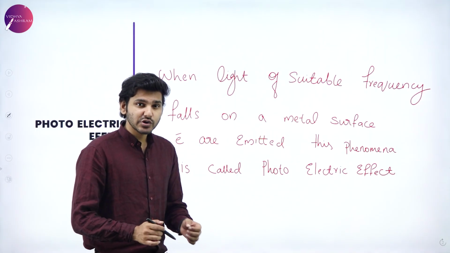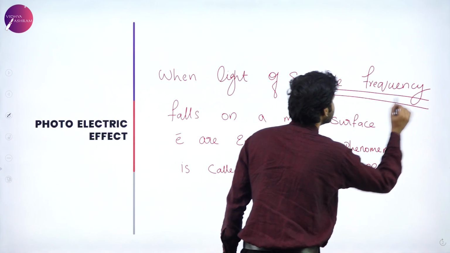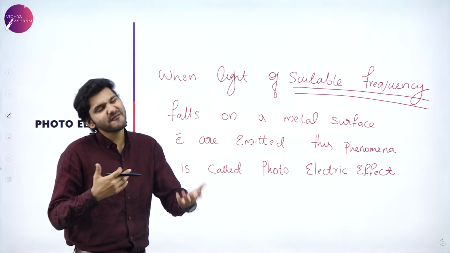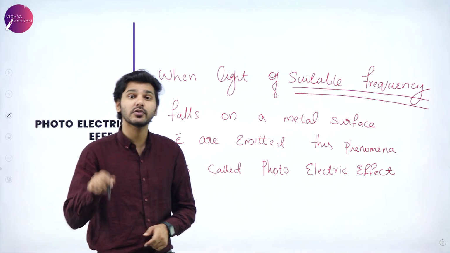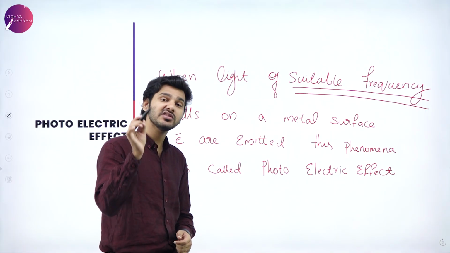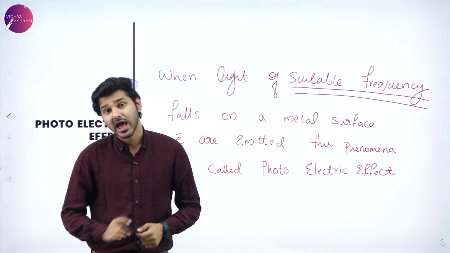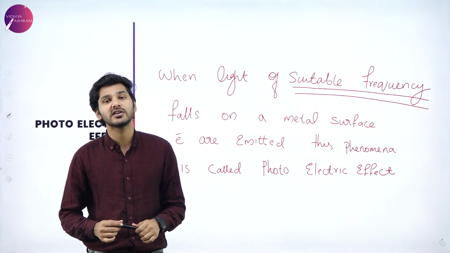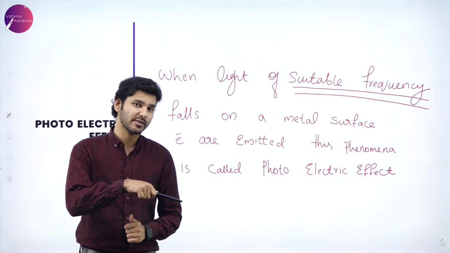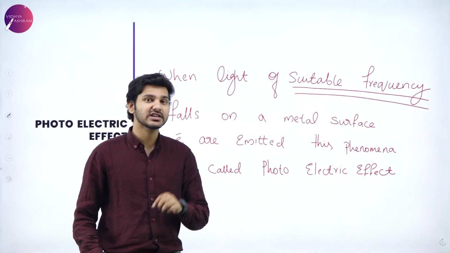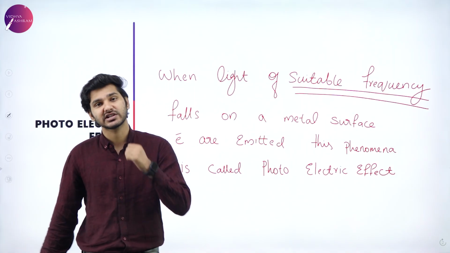The main thing you have to note here is that light of suitable frequency is needed, because not every frequency of light, not every wavelength, can actually produce photoelectric effect. Depending on the metal surface which you are using, depending on the conditions of the metal surface, and depending on the frequency of the ray which you are using, photoelectric effect can happen and cannot happen. We'll learn about the minute details of photoelectric effect, but first you need to know what photoelectric effect is.